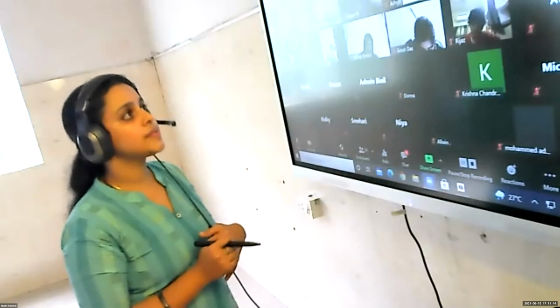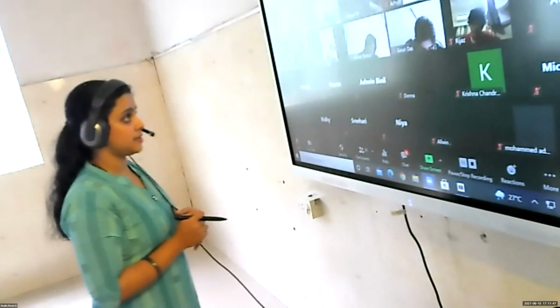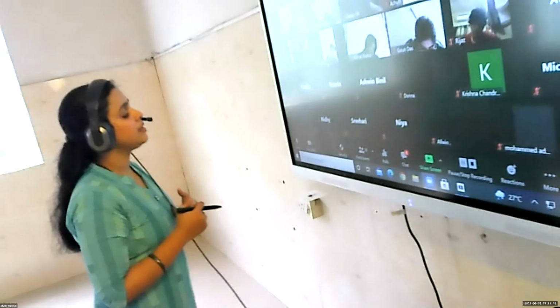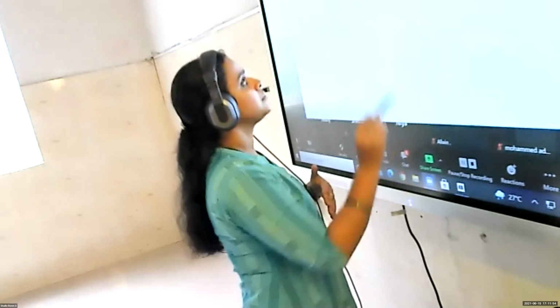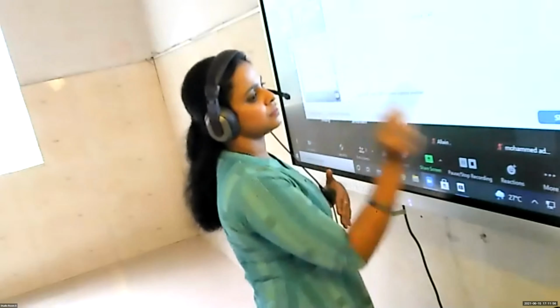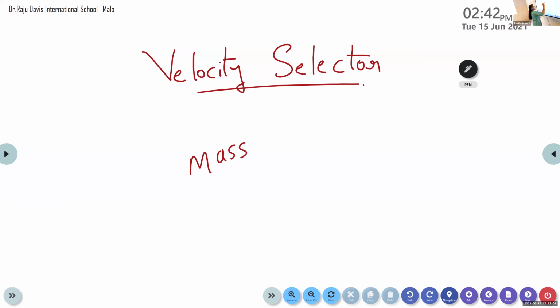It is also used in mass spectrometer to measure the charge to mass ratio of electron.